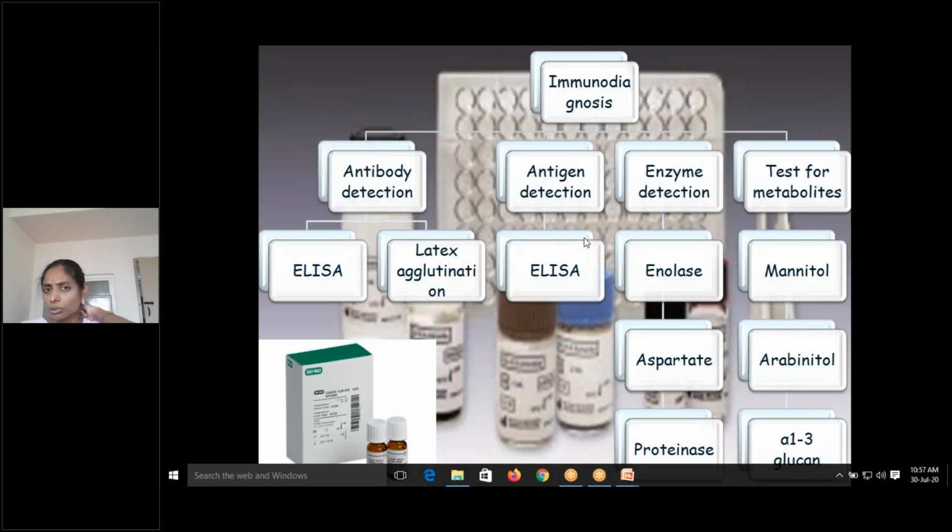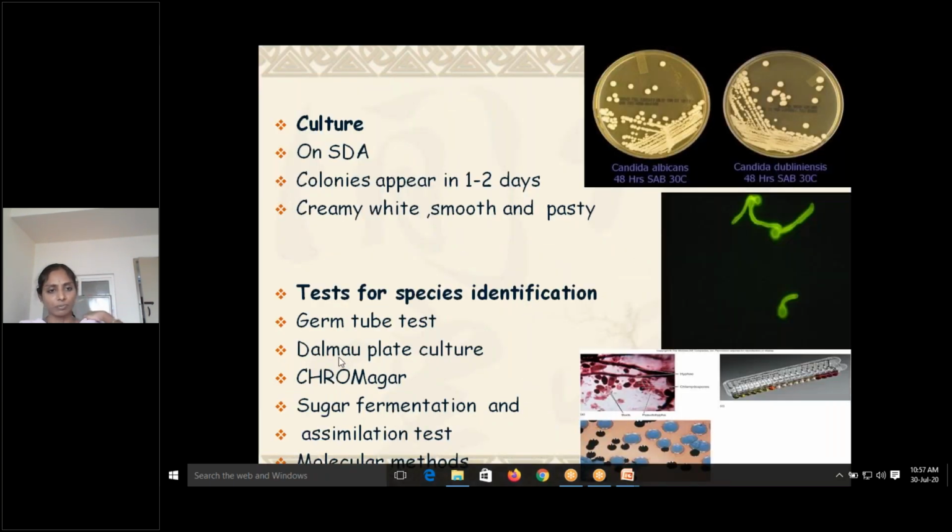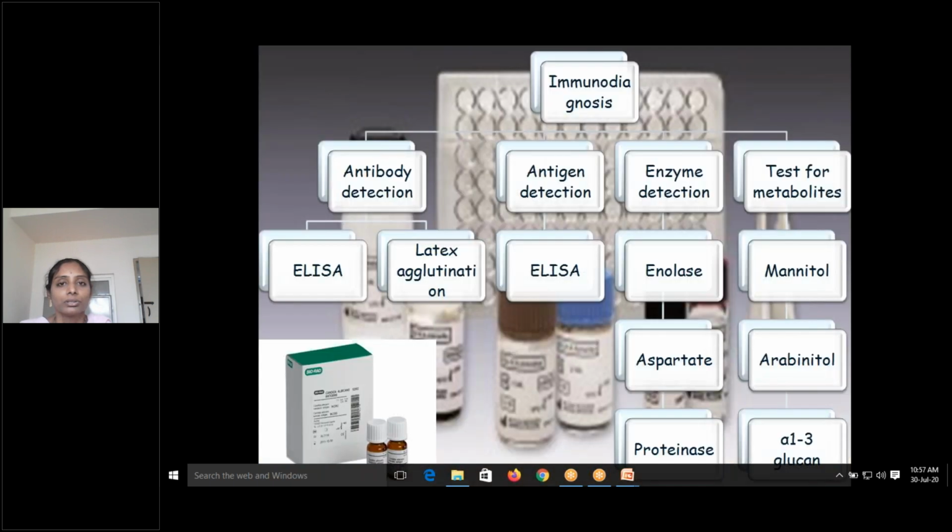Apart from this, you can also go for the Dalmau technique. I will explain here. The Dalmau plate culture method can also be used, where you take cornmeal agar. Cornmeal agar is a nutritionally deficient media. Cornmeal agar we usually use for the growth of fungus, where we try to lessen the nutrition. The purpose is, if we decrease the nutrition, most fungi are spore forming. So under deficient nutritional conditions, spores are formed. Once these spores are formed, they can be observed under the microscope. That is called the Dalmau technique.